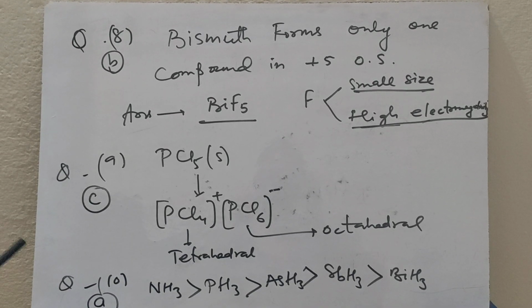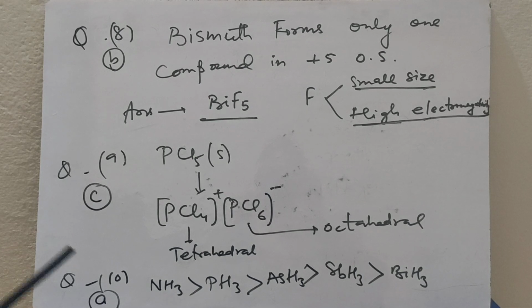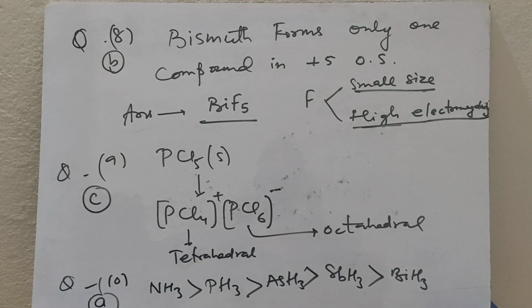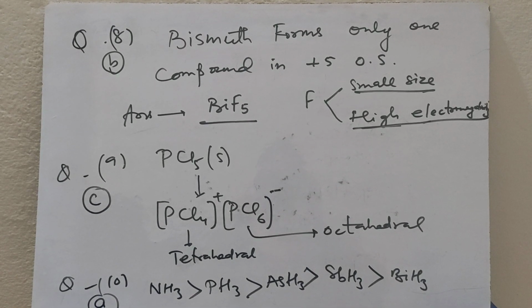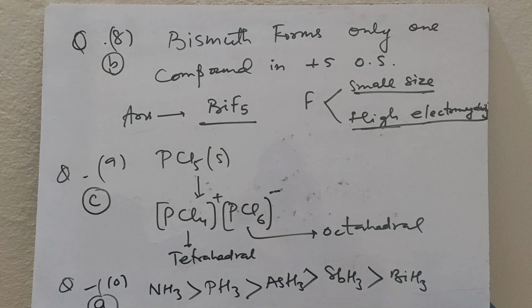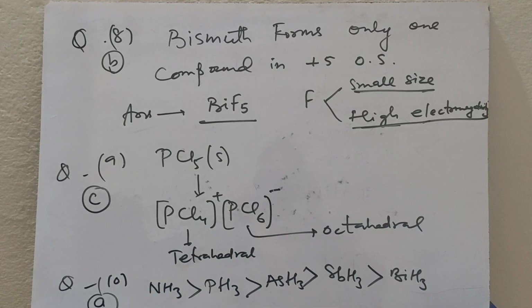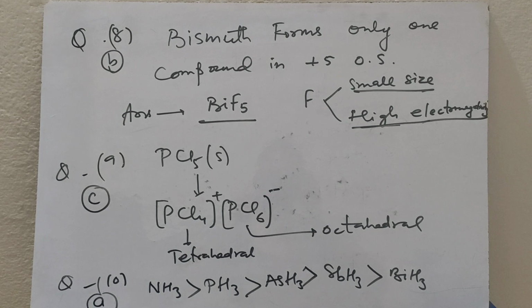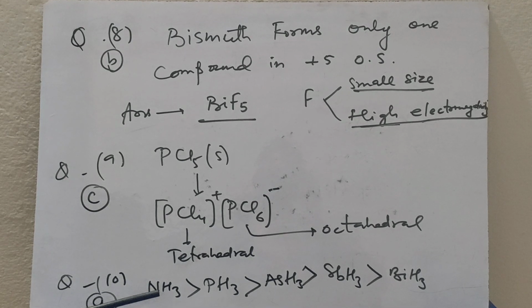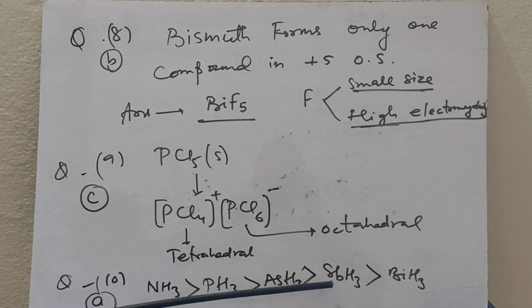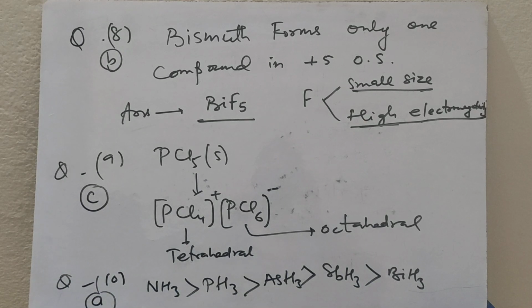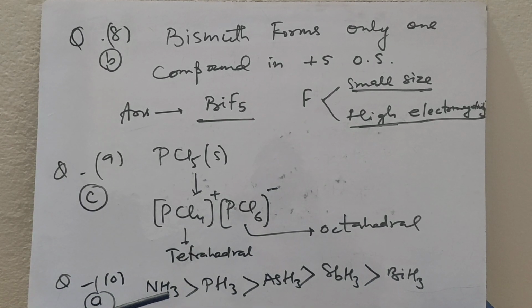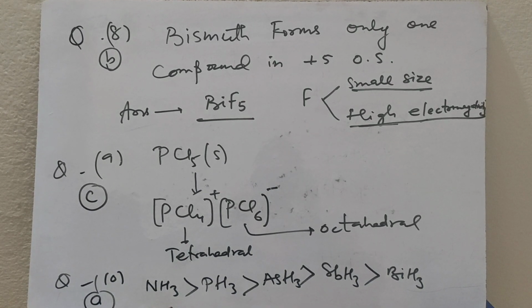Question number 10. Which of the following is the correct order of thermal stability of hydrides? As we know, thermal stability of hydrides decreases down the group with decrease in bond enthalpy. So NH3 is highly thermally stable, then phosphine, then arsine, then stibine, then bismuthine. So the correct choice for question number 10 is A.